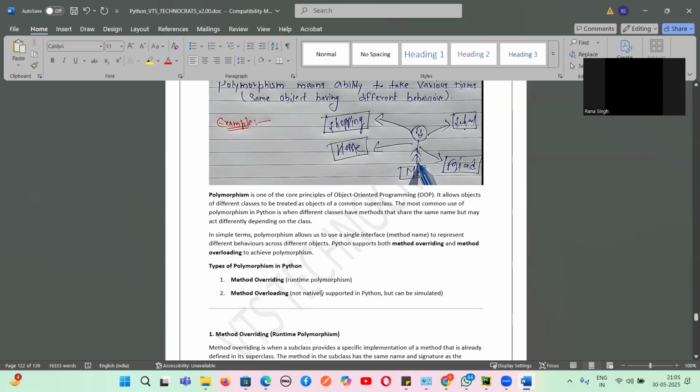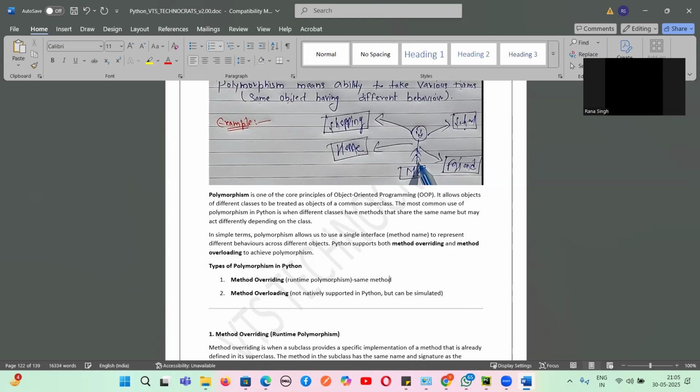Method overloading, other languages support, but Python does not support it. In Python, we can simulate that, but here it is supported as method overriding. It's called runtime polymorphism. This is called compile time polymorphism. So method overriding means the same method name but a different implementation.